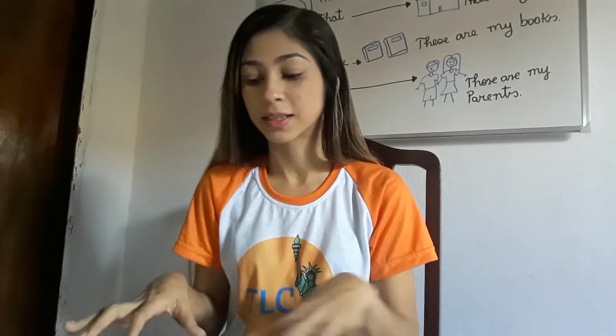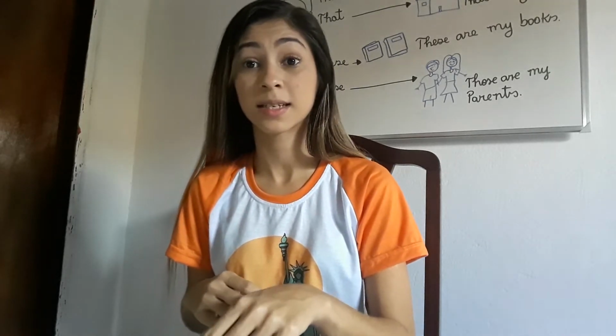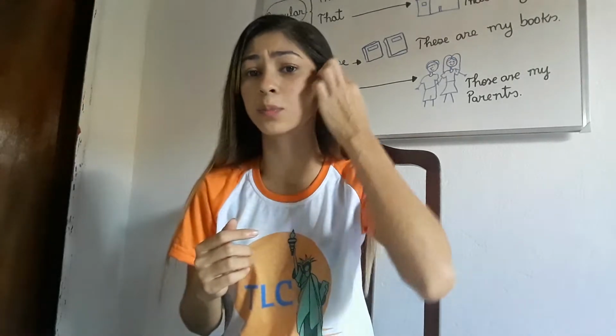This family that you can see in your book is a family of a kind of monkey called gibbon. They are parents, brothers and sisters. And in this test, the gibbon describes his family. Okay? So you can see the relative pronouns in this test. There are a lot of relative pronouns.